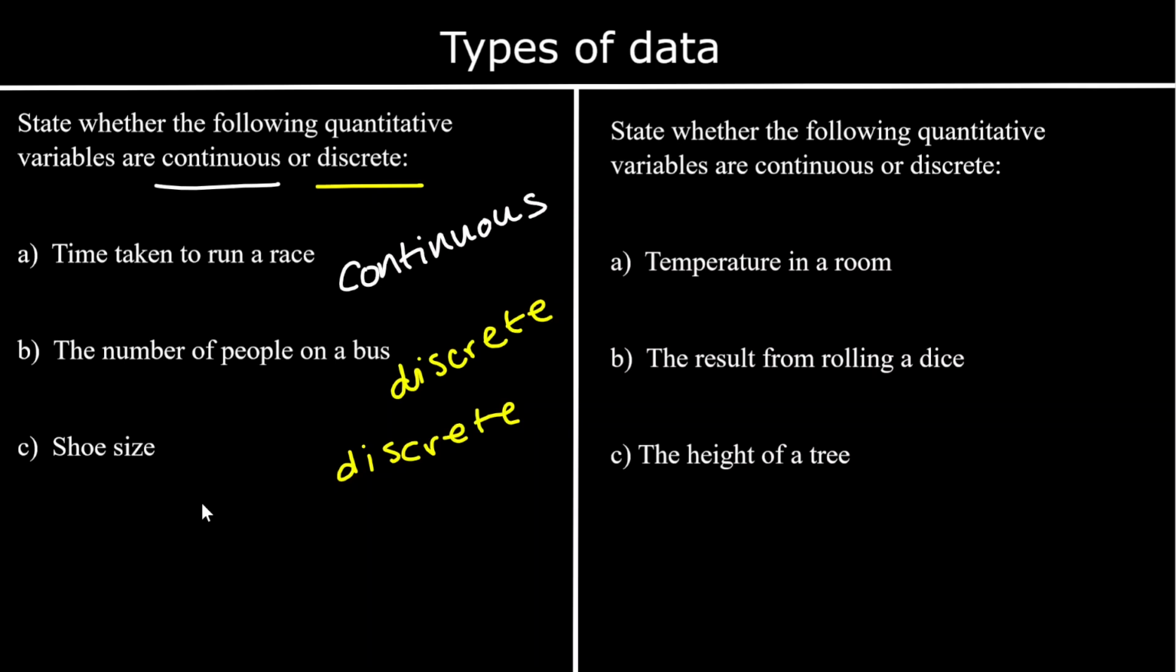3 for you to try. Give them a go. So we've got the temperature in a room. That's continuous data. We can measure it to any degree of accuracy. The result from rolling a dice can only go up in ones. We can't have a 1.672. So it is discrete data. And the height of a tree, we can measure that to any degree of accuracy. It's continuous.